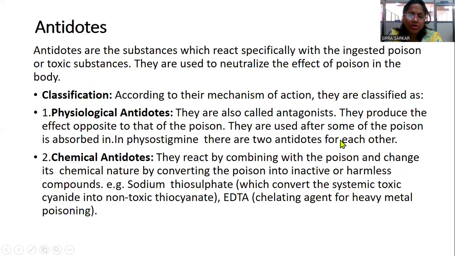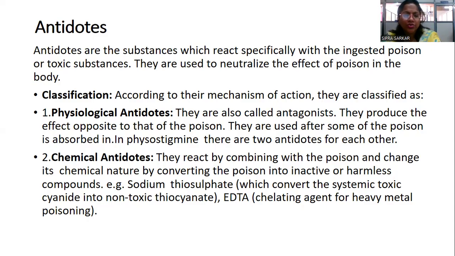Next we are going to different antidotes. So antidote means the substance which reacts specially with the ingested poison or toxic substance. They are used to neutralize the effect of poison in the body. Now classification. According to the mechanism of action, they are classified as physiological antidote and chemical antidote. Physiological antidotes, they are also called the antagonist. They produce the effect opposite to that of poison. They are used after some of the poison is absorbed, like physostigmine. There are two antidotes for each other.